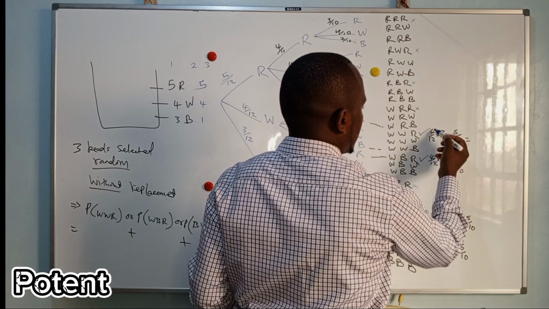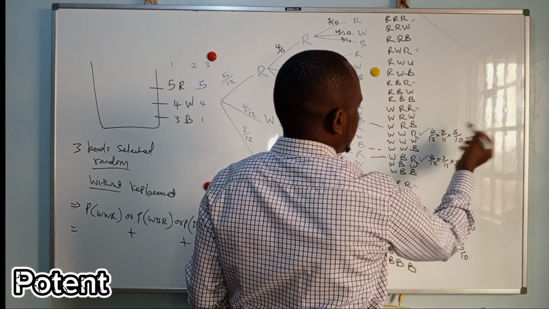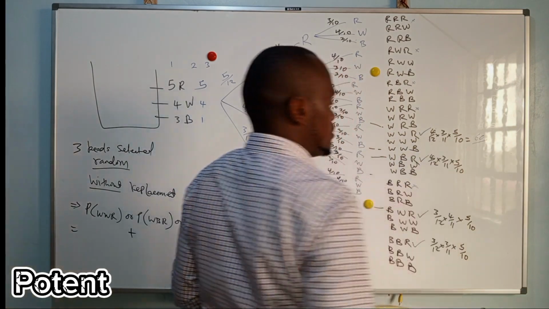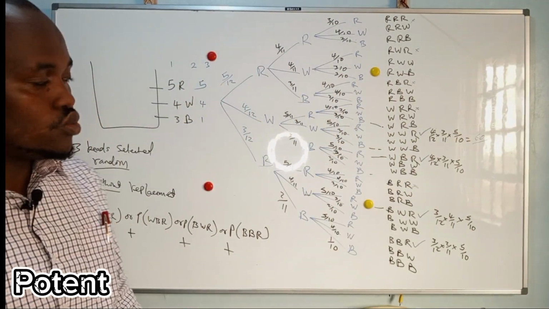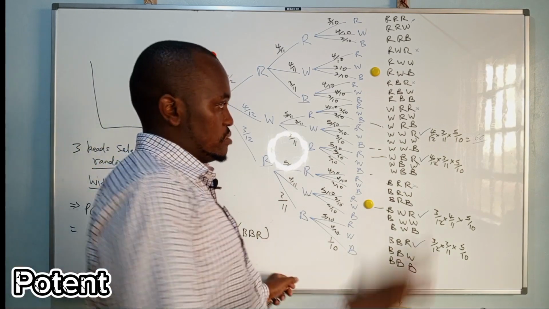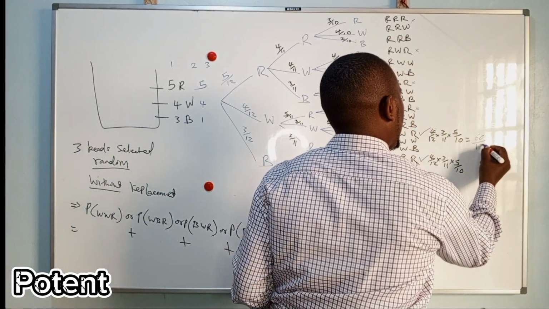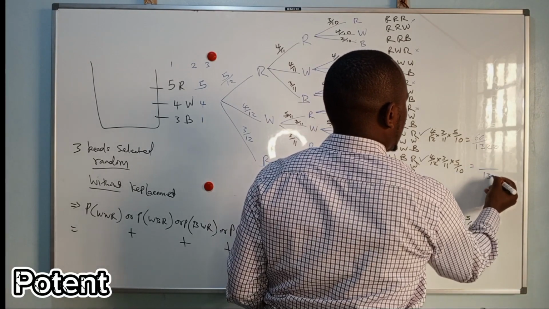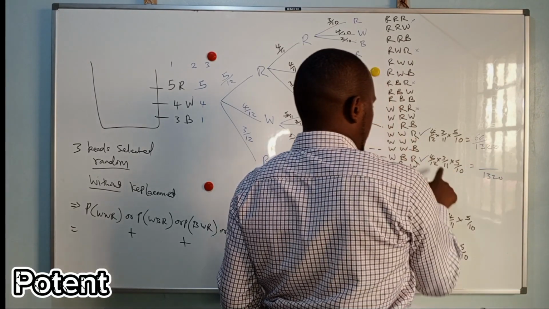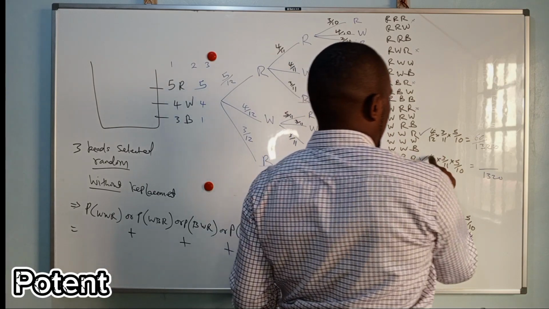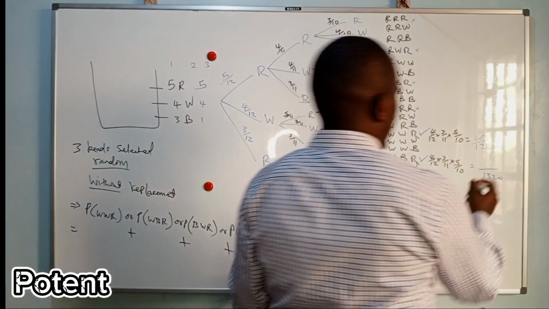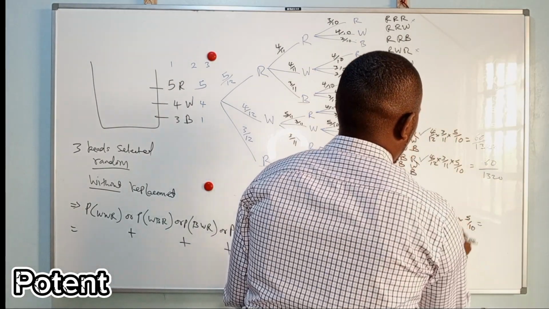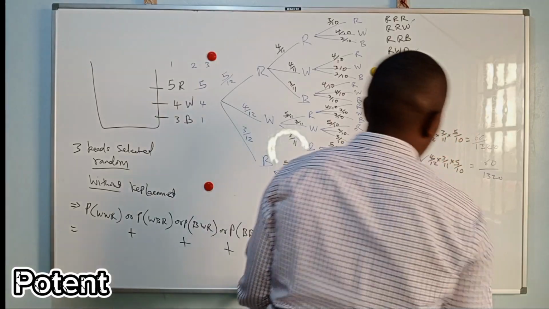So this is 12, 60. 60 over, is it 132? 11 times 12, I hope it is 132. And it's also here, 132. Then this is 60. And then here we have 60 again.